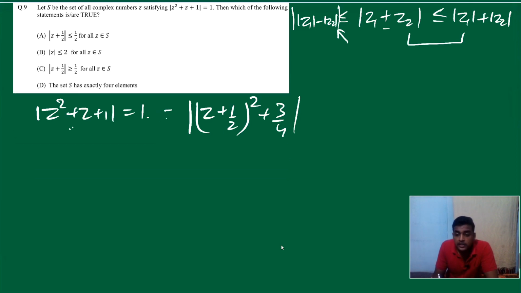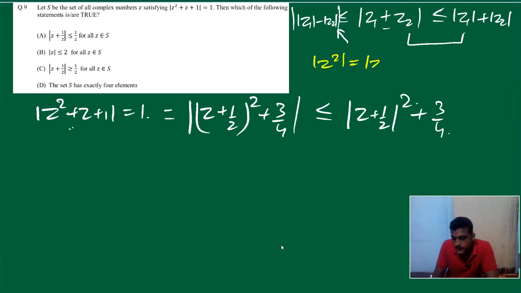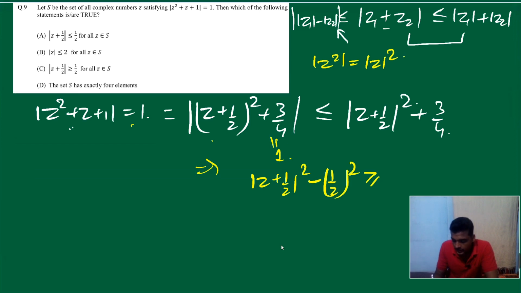It's the completing square method. We can do this. It's less than or equal to (|z| + 1/2)² + 3/4. I am writing one more formula: |z²| is equal to |z|². Now what we have is nothing but 1, so we can write |z| + 1/2 whole squared minus (1/2)² is greater than or equal to 1, right?